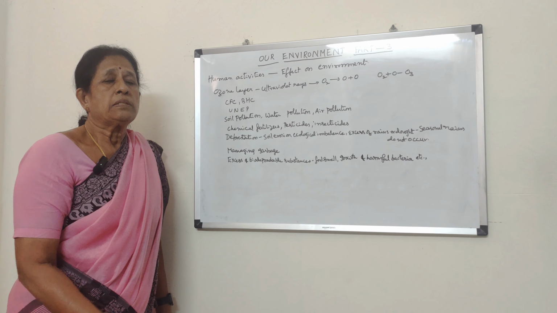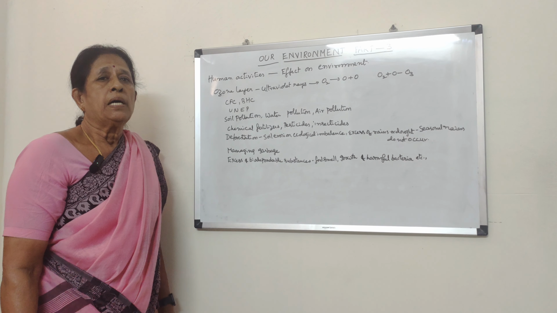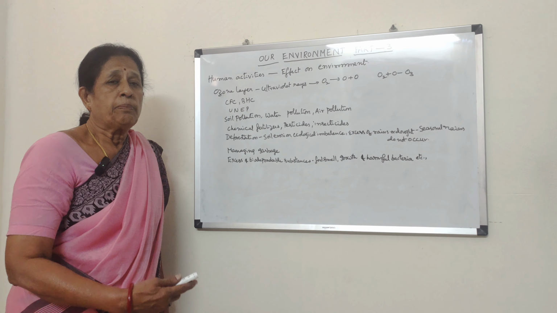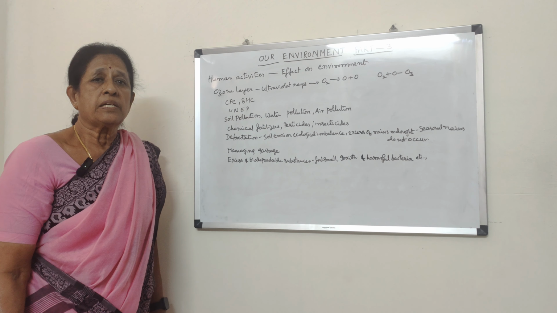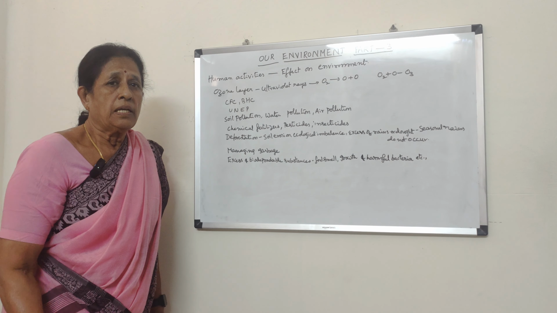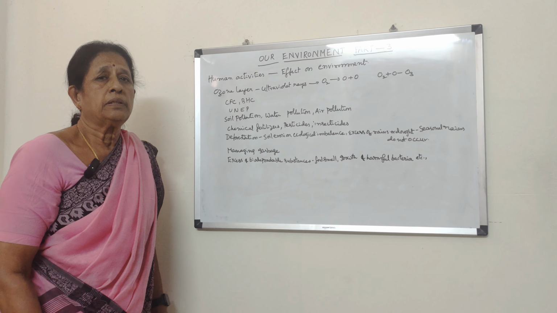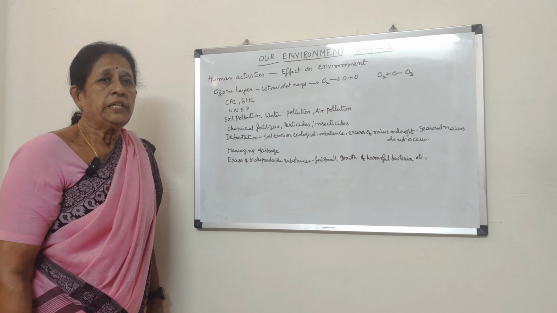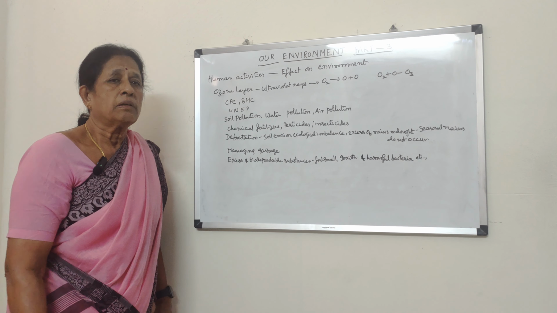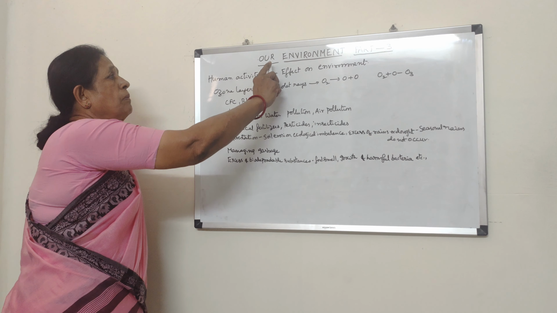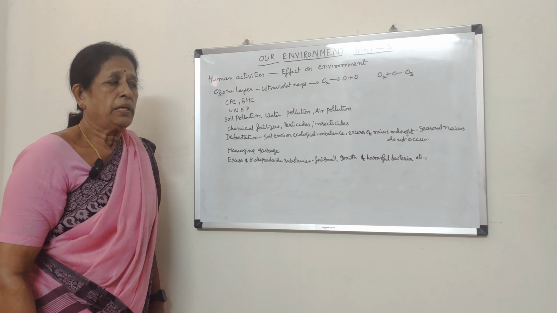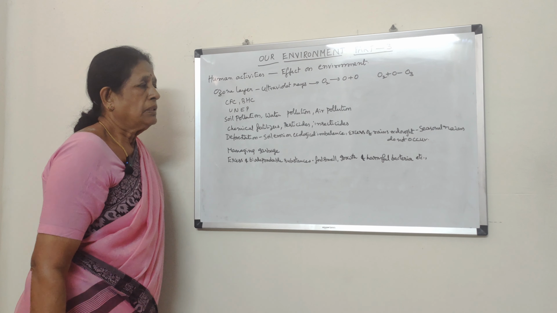Man's activities can be described as an act of committing suicide. That means man is cutting the branch of the tree on which he is living. Nature is always ultimate. He cannot win against nature, so he has to get along with nature. That is why protection of the environment is very, very important. Okay, so this is the thing.